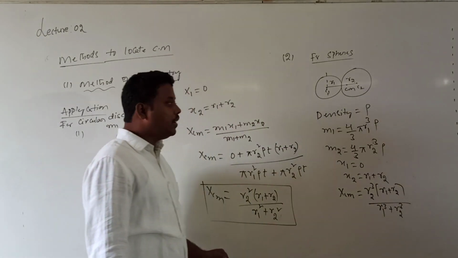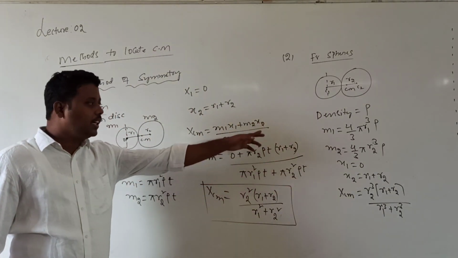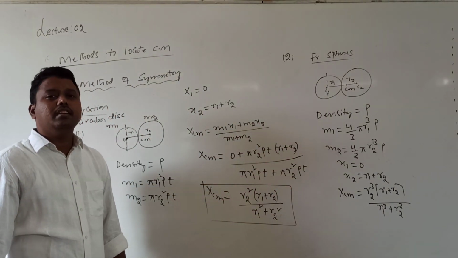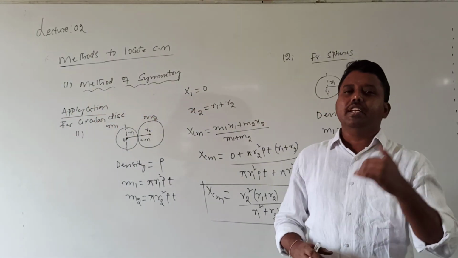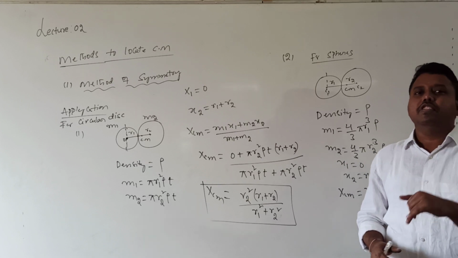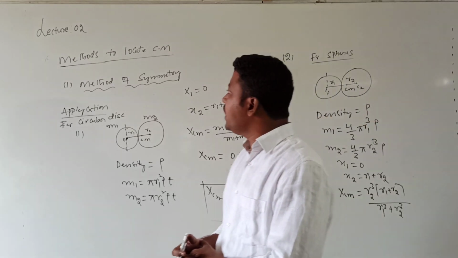Understood now? Why we got the cube, understood now? So that is the one. This is regarding the location of the center of mass from the center of the first sphere whenever the two spheres are joined. Is it okay now?